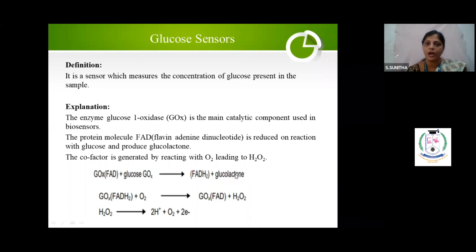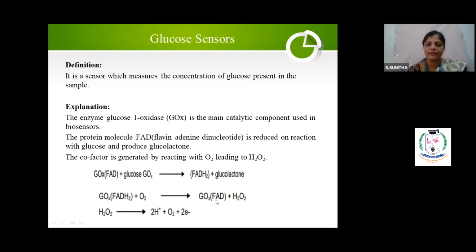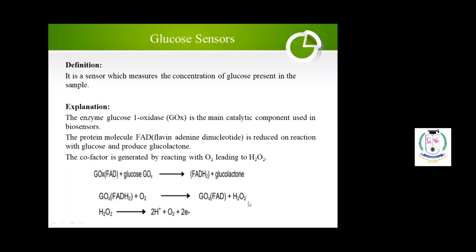Initially, glucose will be an aldehyde. Now, it will become a ketone. Now it will produce a cofactor. This is the cofactor, and your blood sample will contain oxygen also. That oxygen reacts with this cofactor, and it will form GOx-FAD plus H2O2. So again you are regenerating it back. Do you understand? My main aim is that the oxygen present with the glucose I have to convert into some sort of electron-related signal. Now it has been converted to hydrogen peroxide.